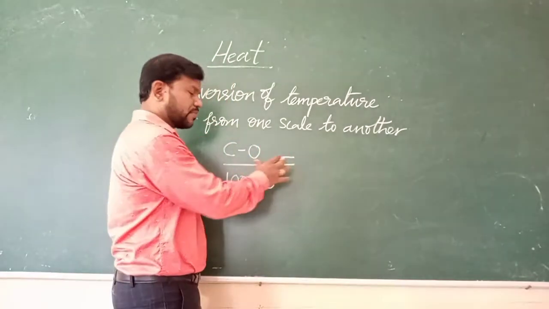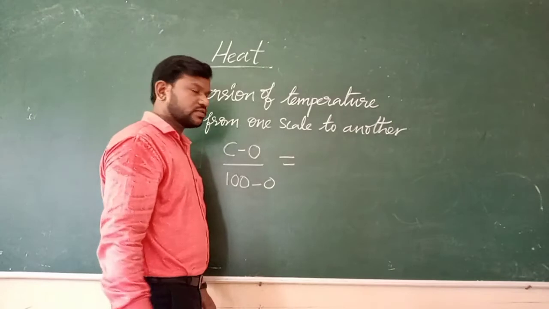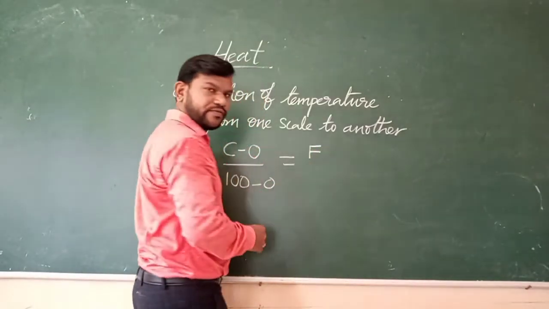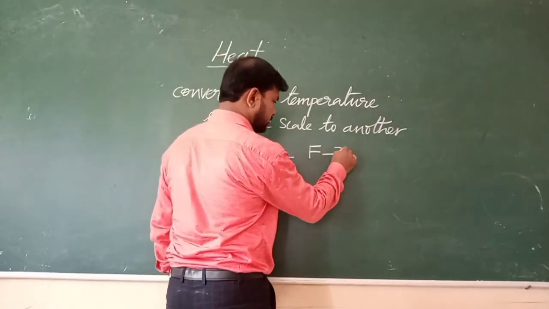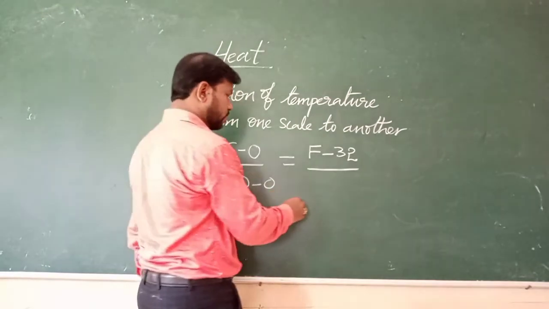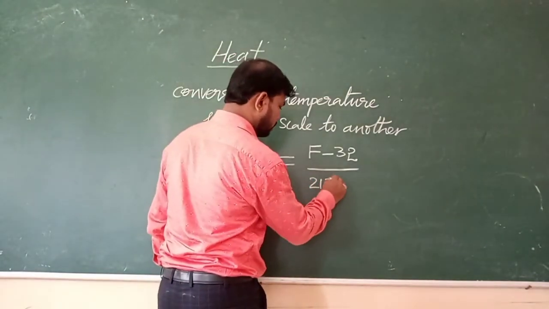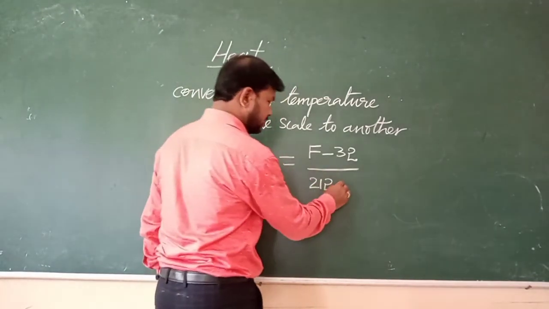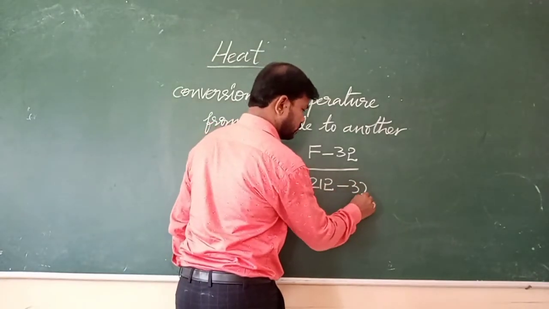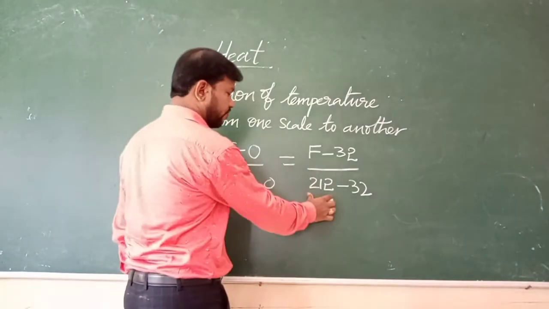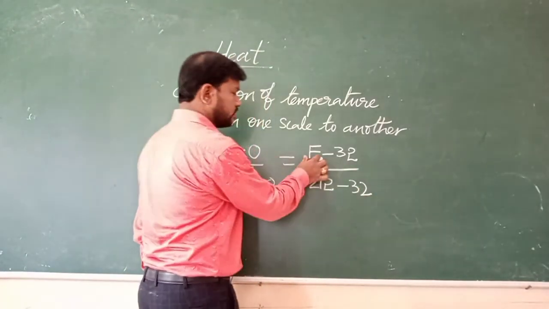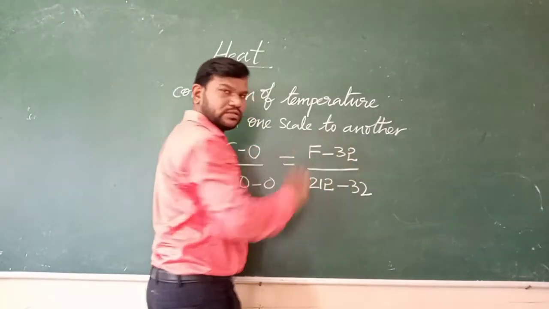This is equal to the scale you want to convert to. For suppose I am converting Celsius to Fahrenheit scale, so I write the Fahrenheit scale F, minus lower fixed point 32, divided by upper fixed point 212 minus 32. Upper fixed point minus lower fixed point.